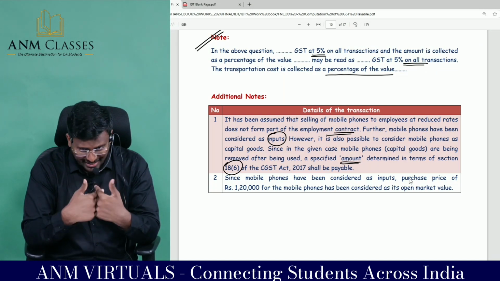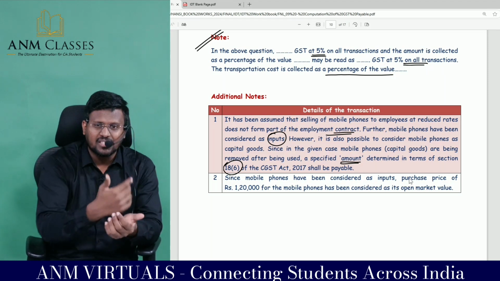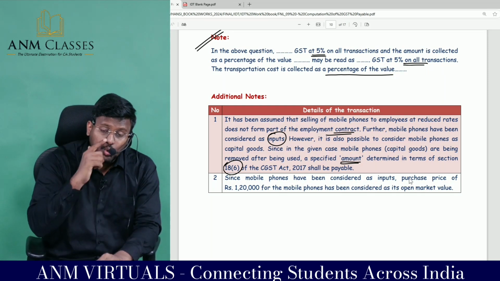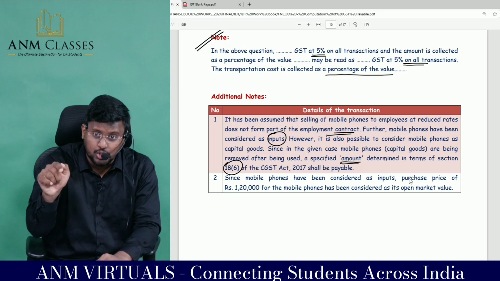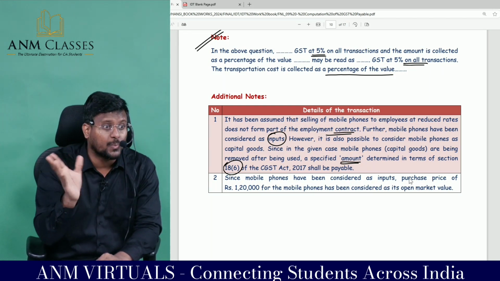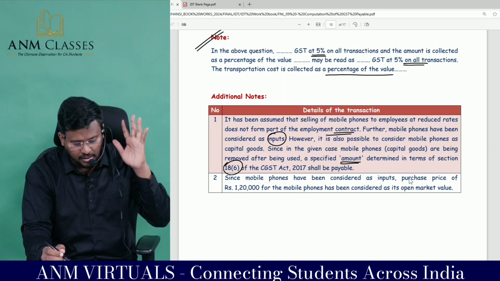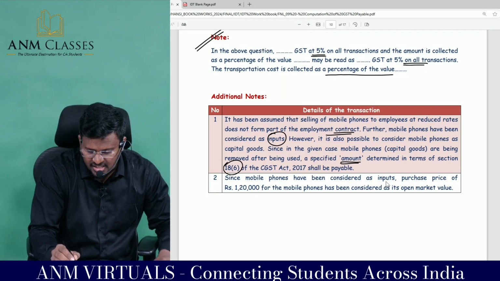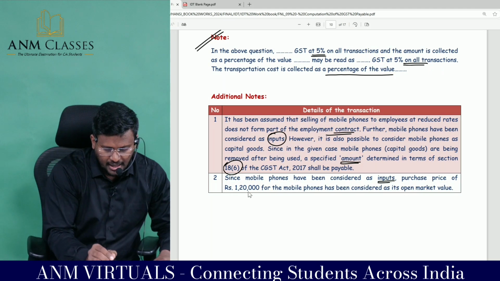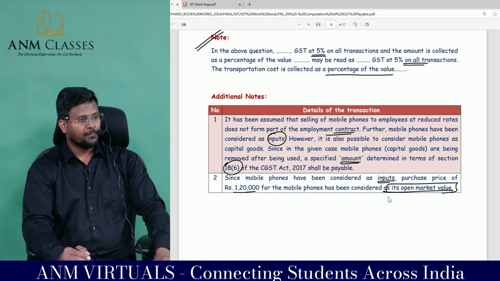If you treat it as input, you can claim ITC, and when you are selling, just add it to the output tax liability. Otherwise, you have to go and see section 18 subsection 6 consequences, which is 5% per quarter or part of the quarter, or transaction value, whichever is higher. So it's better and safer to treat it as input. Since mobile phone has been considered as input, purchase price of 1,20,000 for the mobile has been considered as its open market value.